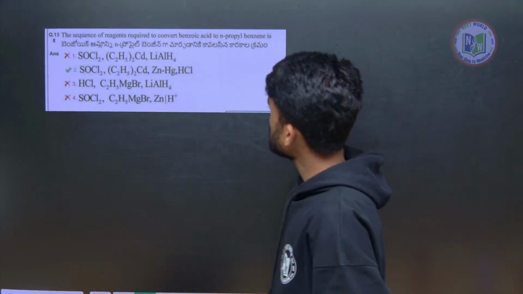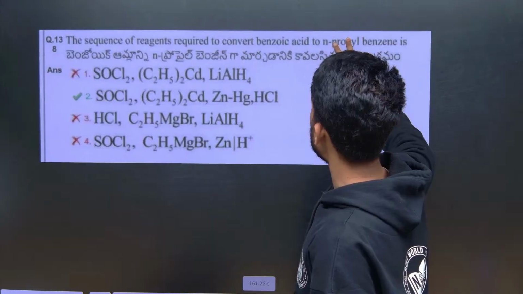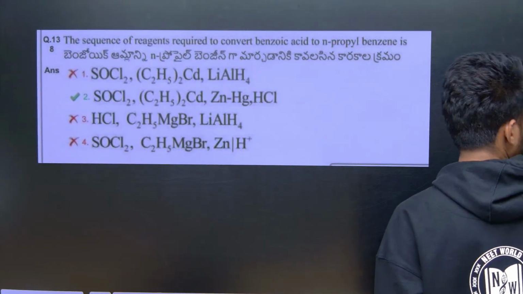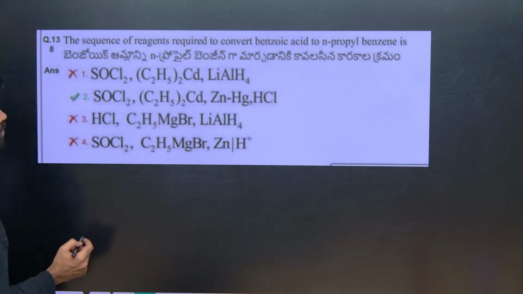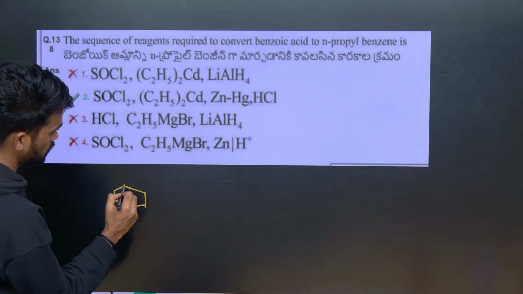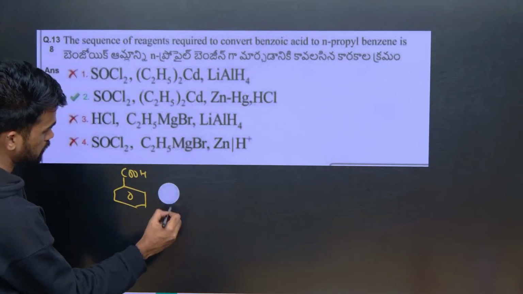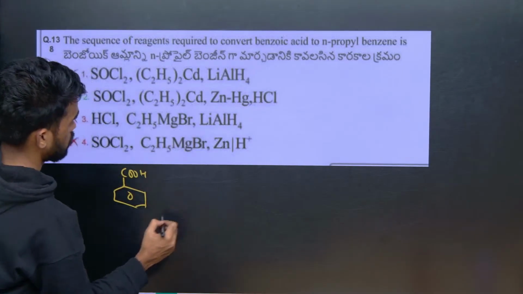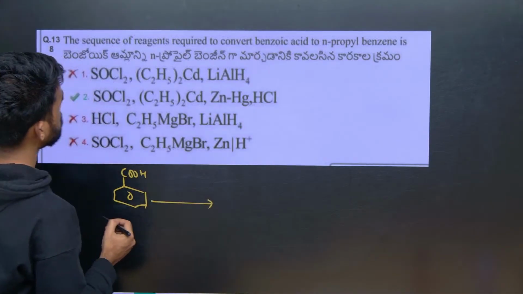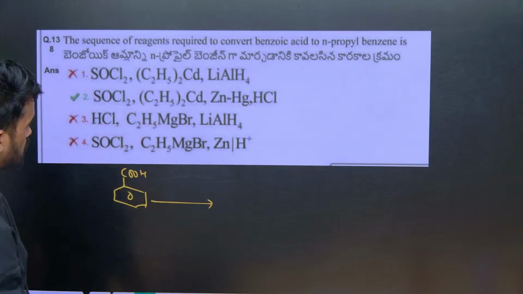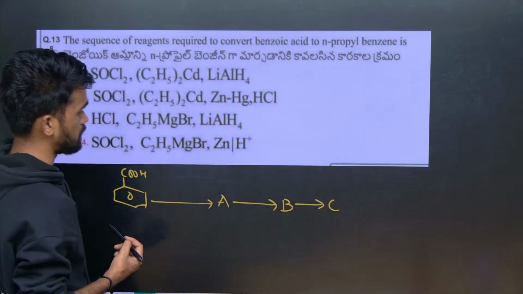Next, the sequence of reagents required to convert benzoic acid to n-propyl benzene. Yes, this is also a nice question. So benzoic acid, let us say C6H5COOH, this is benzoic acid. Now there are some steps, how many? 1, 2, 3, so 3 reagents are there. So A gives B gives C.